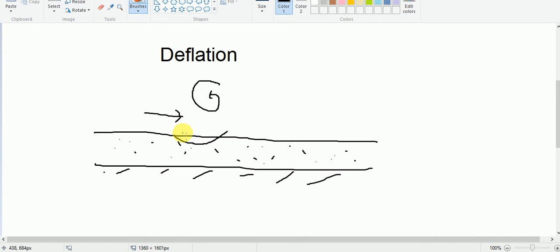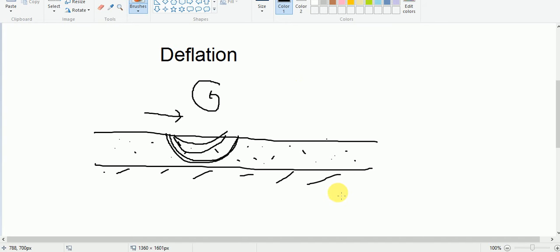Because of the deflation activities, the sand will be carried upward, thrown away somewhere, and here there will be a depression formed by the action of the wind. So when there is rainfall, this depression will be filled up by the rainwater and it will become a lake. So in this way, wind action also forms lakes.